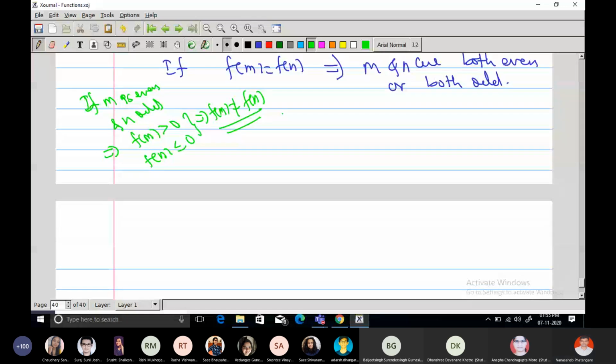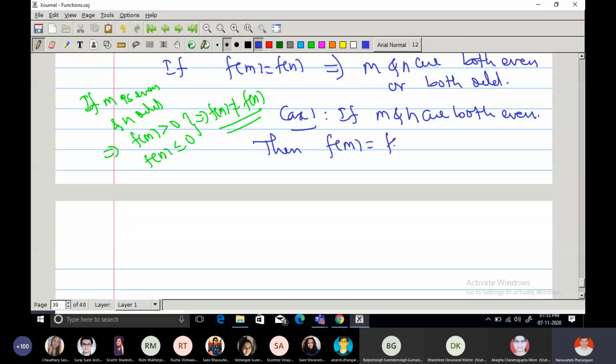Case 1, if m and n are both even, then f of m is equal to f of n implies, what is f of m if m is even? What is m by 2? m by 2. And what is n by 2? But we can cancel 2, so m is equal to n. In this case, if images are equal, pre-images are certainly equal.